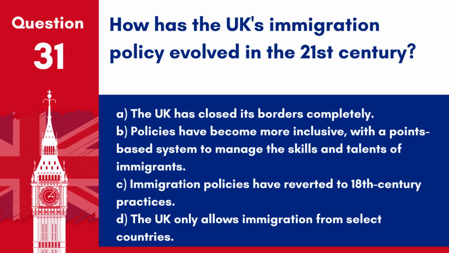Question 31. How has the UK's immigration policy evolved in the 21st century? A. The UK has closed its borders completely. B. Policies have become more inclusive with a points-based system to manage the skills and talents of immigrants. C. Immigration policies have reverted to 18th century practices. D. The UK only allows immigration from select countries.